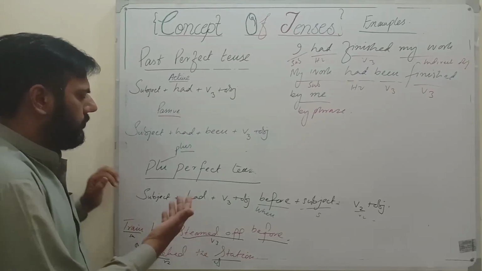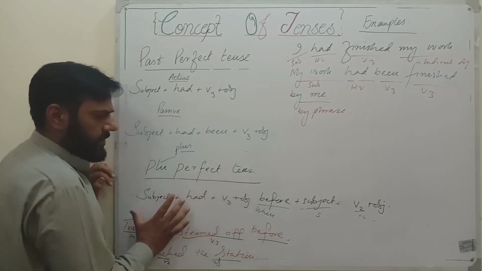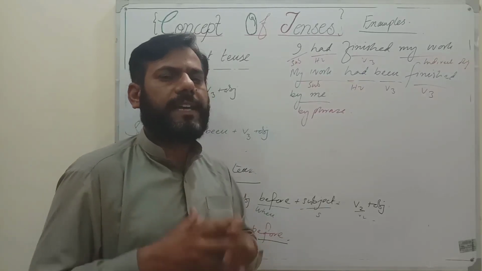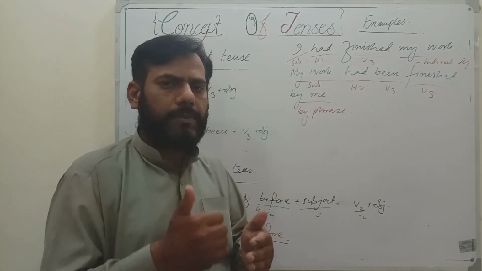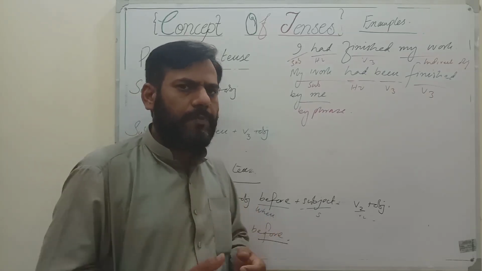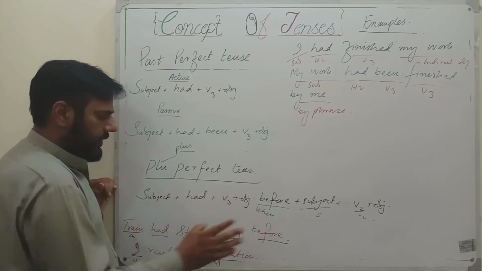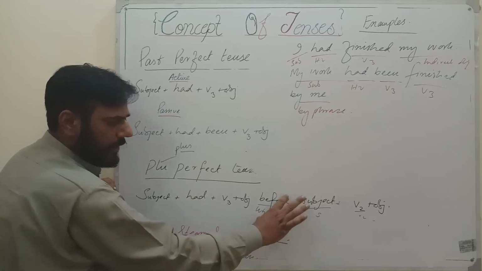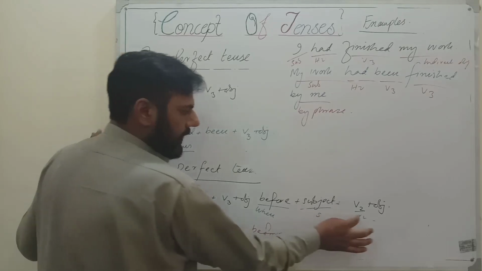Now come to the next area, that is pluperfect tense. Plu means plus perfect. In this sentence, two activities happened, but one activity happened before the other action, just before it. So now look at the structure: subject, had, third form, and object. Subject, had, and third form is the past perfect, and there are two conjunctions for you, before and when, and then subject and second form.